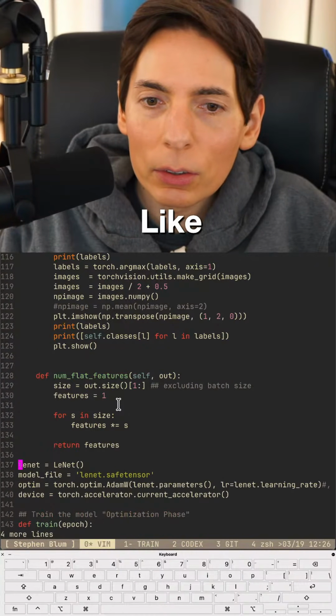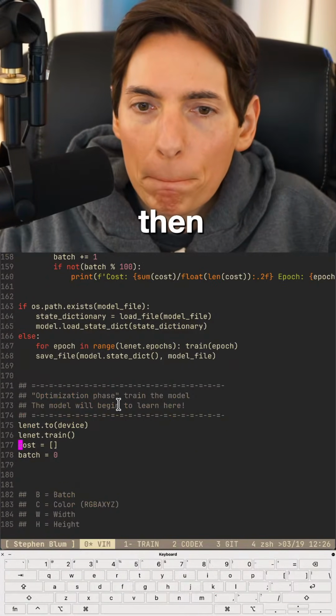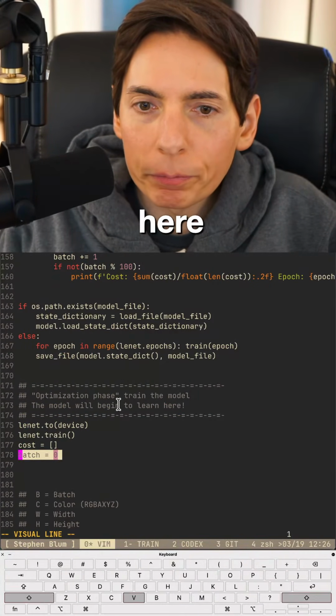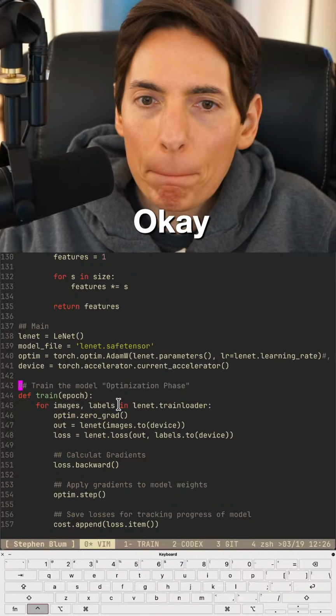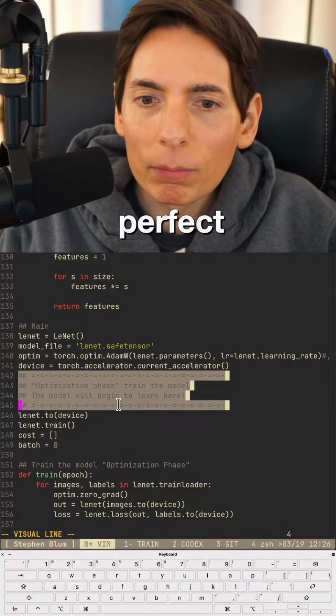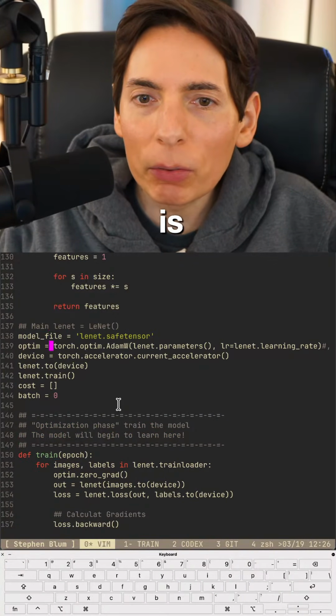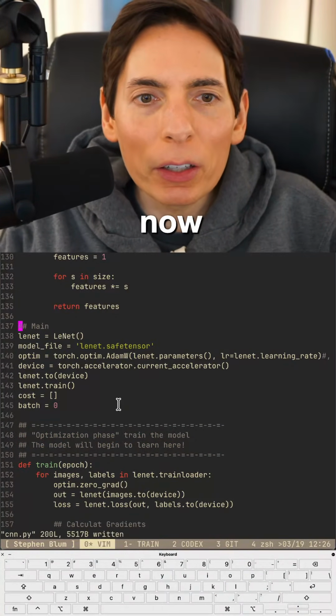Like that. This is essentially the main. Oh, and then... wait, there's some other things over here. Okay. Like that. All right, perfect. Okay, like that. All right, I believe this is it. This is it right here. All right, we should be good to go now.